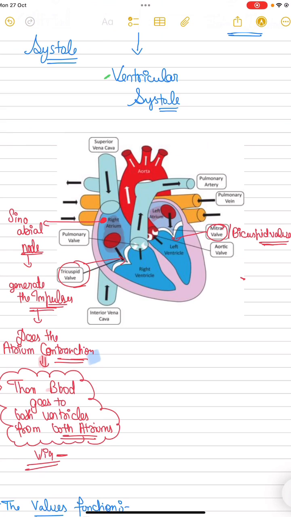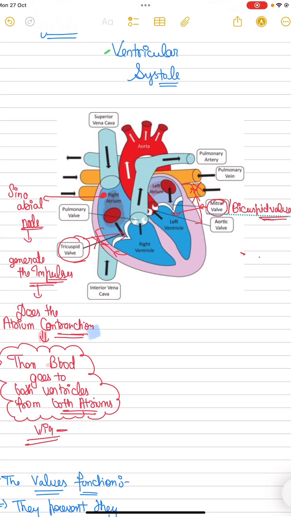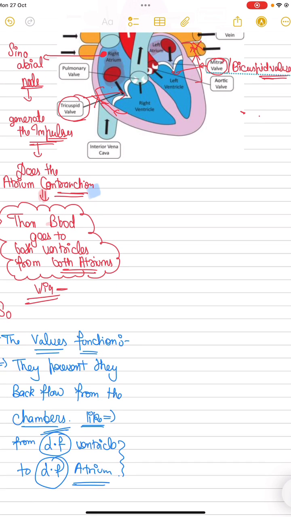It should not go back to the atrium. Like from left ventricle to left atrium, no, and right to right, no. There is a cross, you can see I have made on both sides. So now what happened? The contraction of both atria.